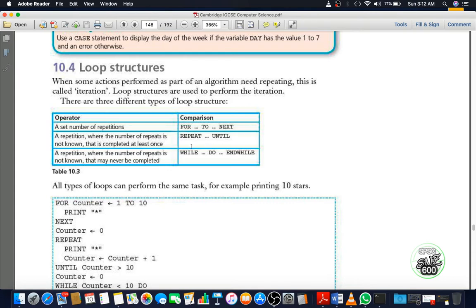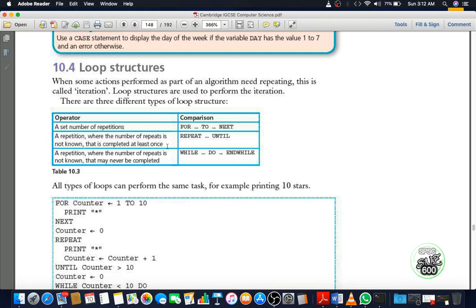So it is good for a fixed number of loops, that is, when the loop is fixed, that time we use the for to next loop. Repeat until is a repetition where the number of repeats is not known, that is completed at least once. It is a conditional based program, it depends on the condition. As long as the condition is true, it will repeat the program. When the condition becomes false, it will stop the program. For those types of program we use the repeat until loop.